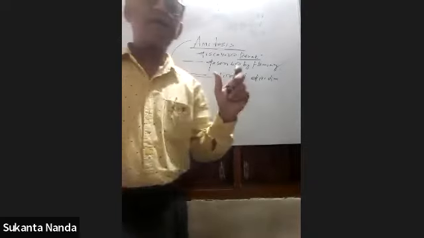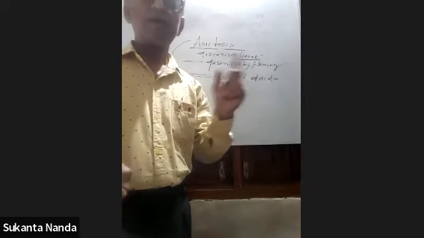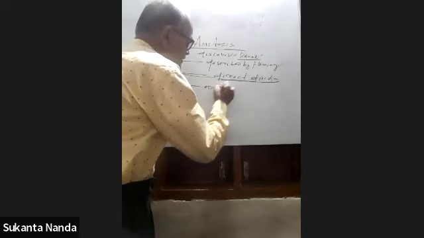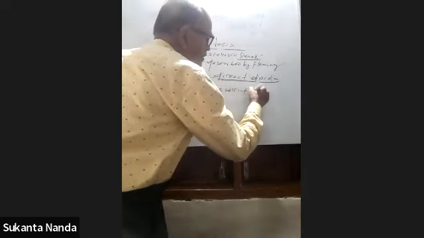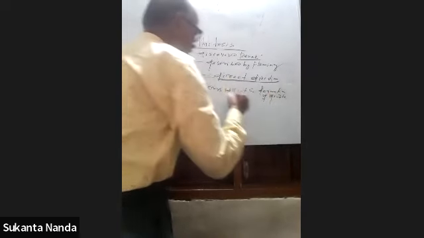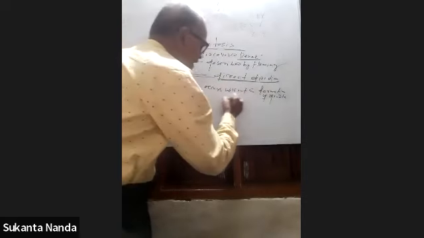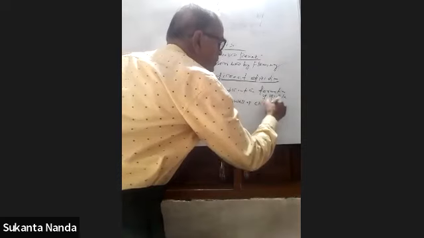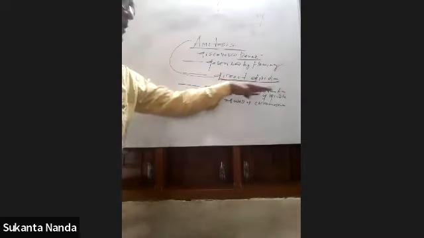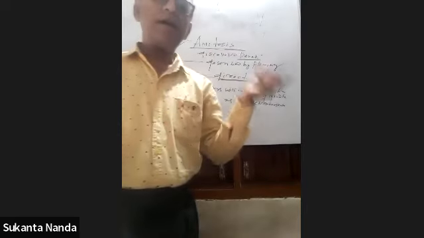You know that mitosis is called equational division. Amitosis is a direct division, and it occurs without the formation of spindle as well as chromosomes for the division of the nucleus.